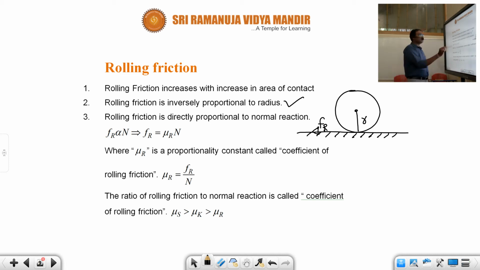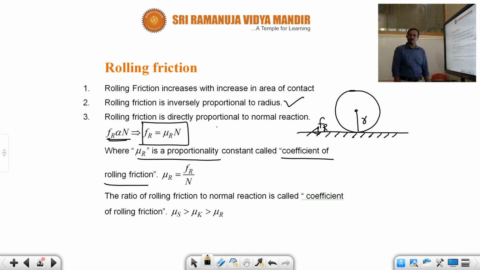And remember, here also rolling friction is directly proportional to the normal reaction, and the value of the rolling frictional force Fr is equal to mu r into N, where mu r is nothing but a proportional constant, which we also call the coefficient of rolling friction.